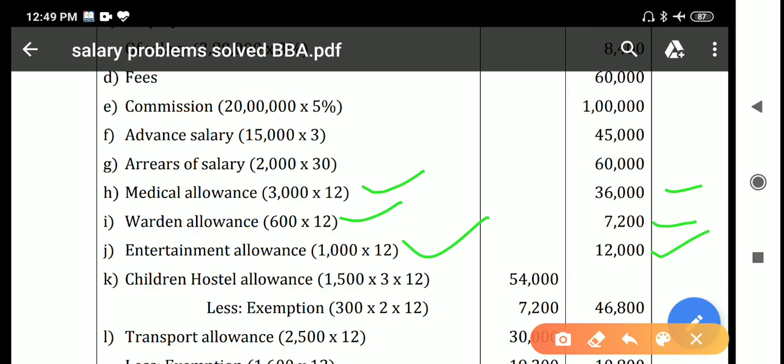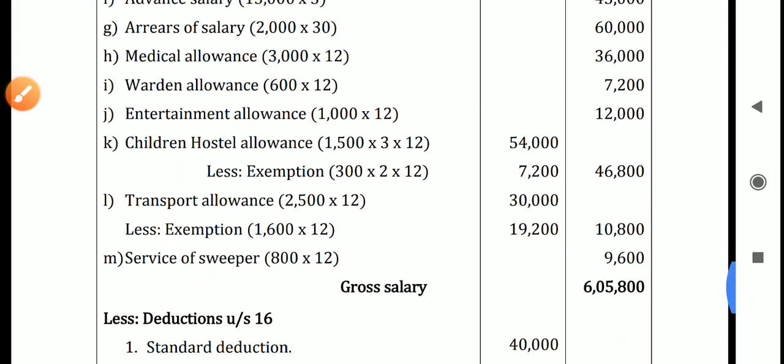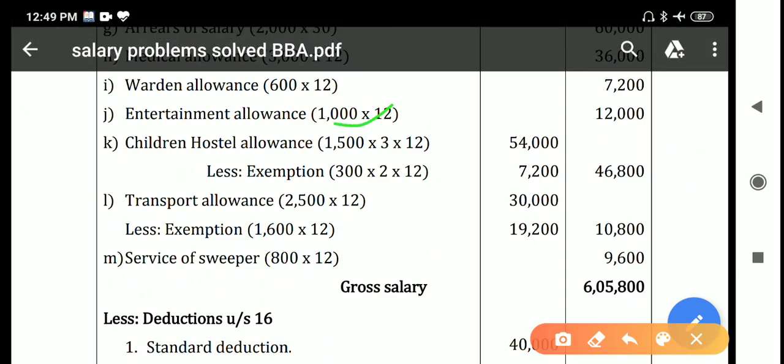And children hostel allowance, already explained to you. The actual amount of hostel allowance is 1,500 for 3 children for 12 months, so it is 54,000. The exemption is 300 per child, maximum of 2 children, and up to 12 months. So 300 into 2 into 12 is 7,200. If you deduct 7,200 from the actual, you will get 46,800 as the taxable hostel allowance.